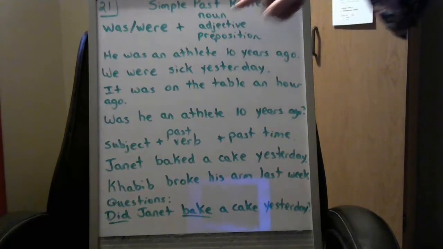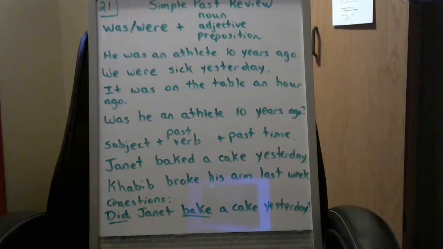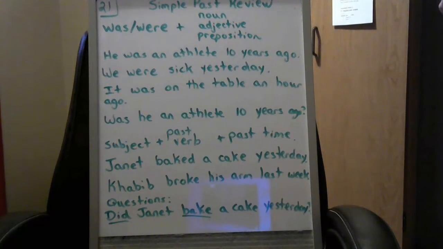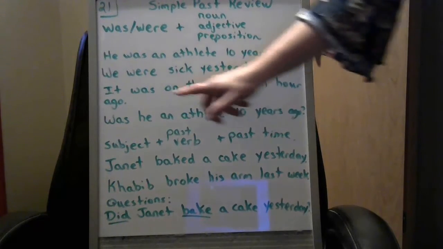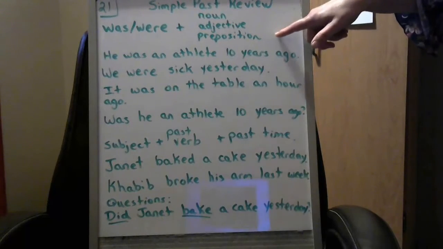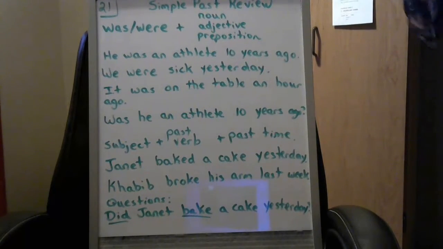So an athlete is a noun. We can say we were sick yesterday. Sick is an adjective. We can say it was on the table an hour ago. On is a preposition. Okay? Do not use a verb with was or were. Okay?